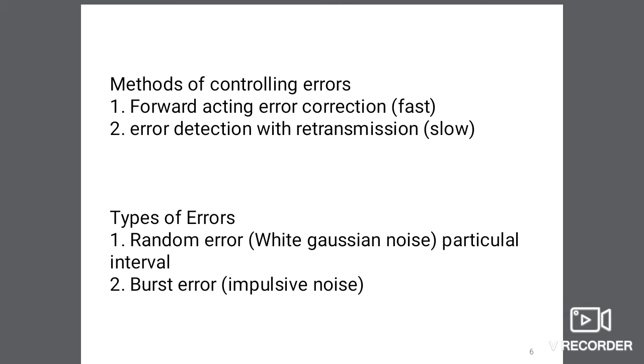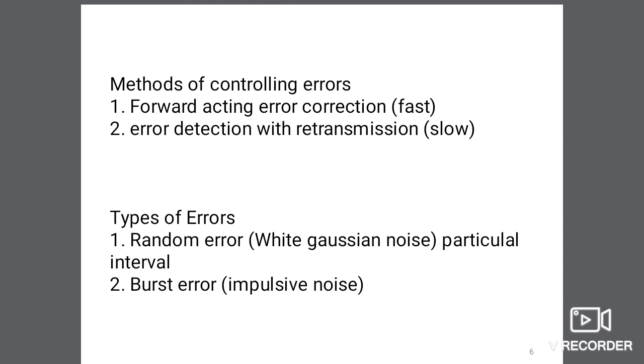Second method is error detection with retransmission. In this method, the decoder checks the input sequence. When it detects any error, it discards this part of the sequence and requests the transmitter for retransmission. The transmitter then again transmits the part of the sequence in which error was detected.